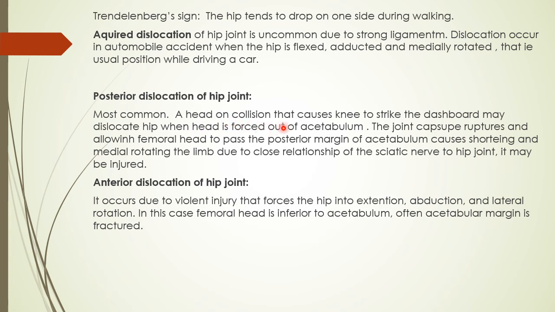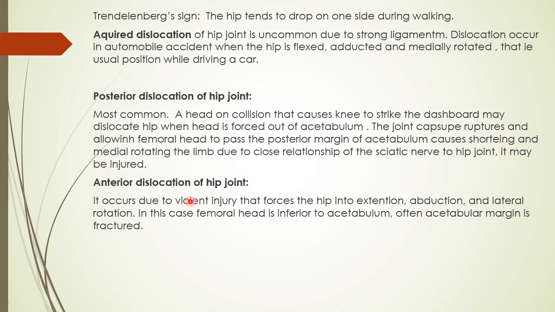The joint capsule ruptures, allowing the femoral head to pass over the posterior margin of the acetabulum, causing shortening and medial rotation of the limb. Due to the close relationship of the sciatic nerve to the hip joint, the nerve may also be injured.